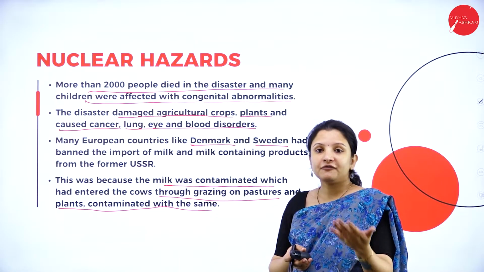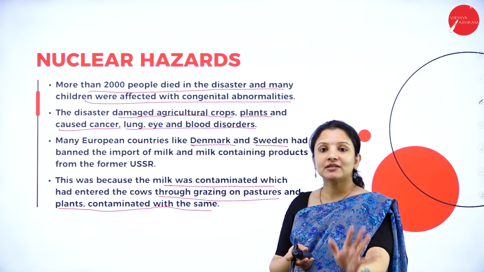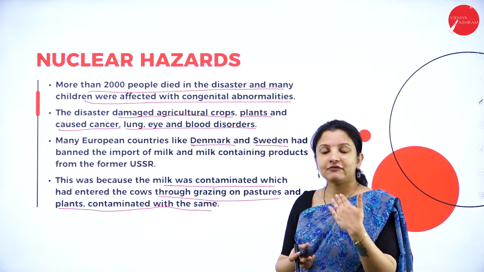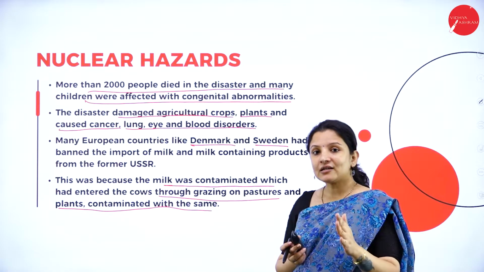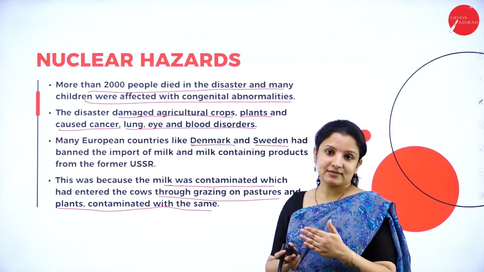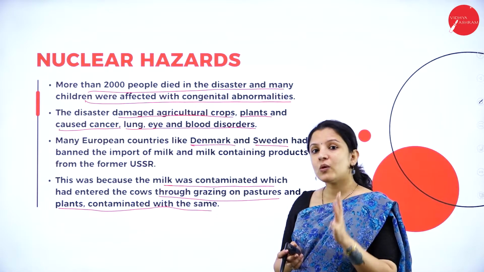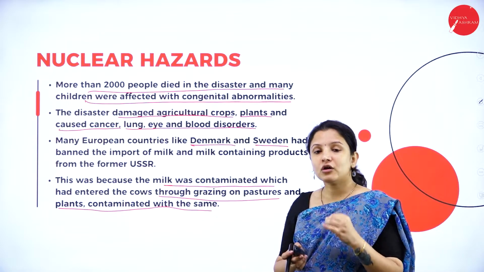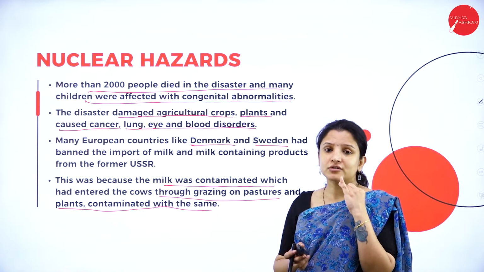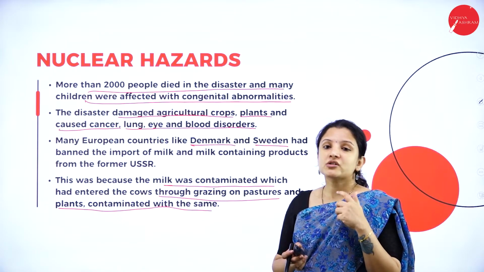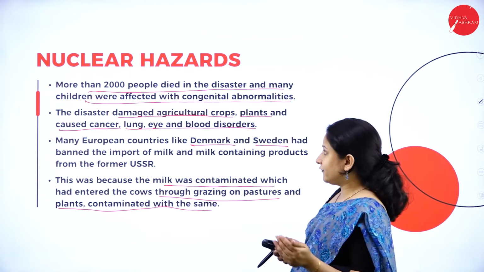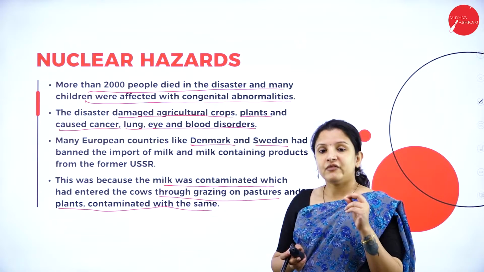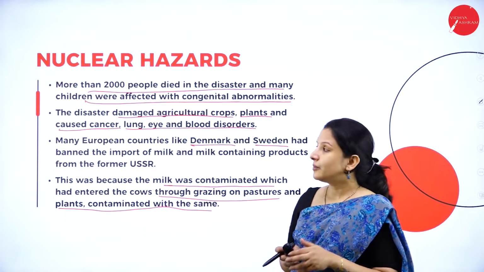So it is not just today or tomorrow. Say for example, a flood occurs, it is just for that particular day or for a month. After that, people's life will get back to normal. But that is not the case with nuclear disasters. Once a nuclear disaster happens, you cannot come back to normal life. It is not at all possible because it can cause a lot of health issues which nothing can be done about. So therefore, it is very, very important to be very careful with nuclear power plants.